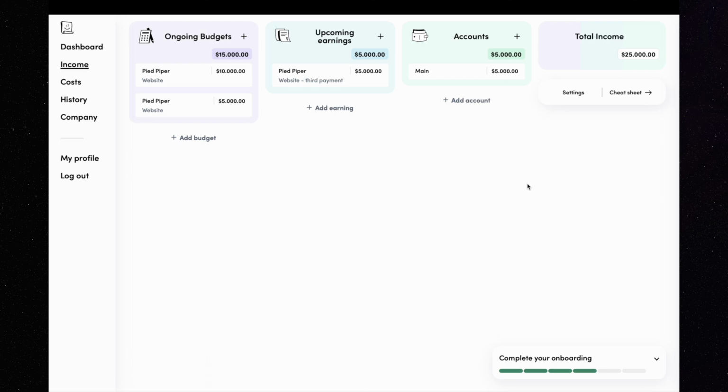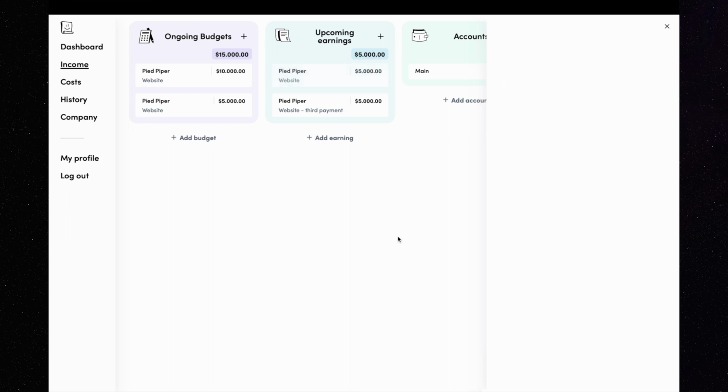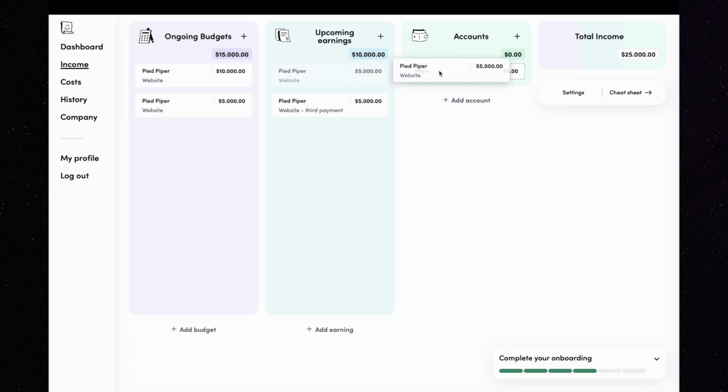I need to click on the settings link, then select Show Paid Records, and now I can see the record that I moved on the account. If I did that by mistake, I can click revoke and the amount will be deducted from the account and the record will return to being active in the upcoming earnings column. You can edit any record as you like.